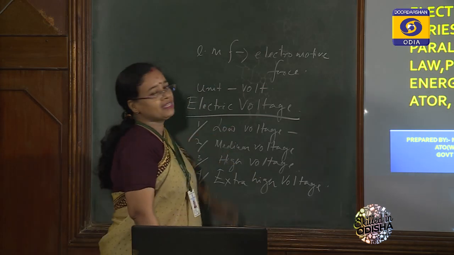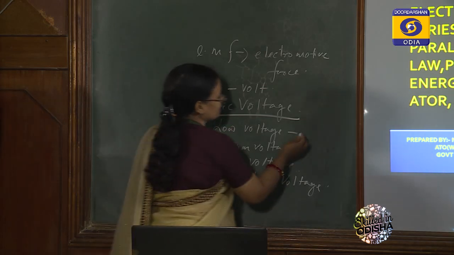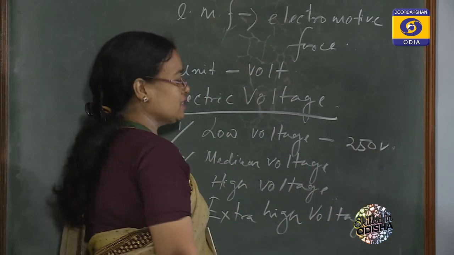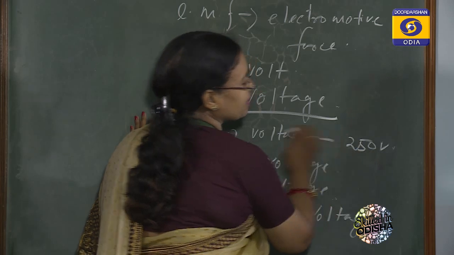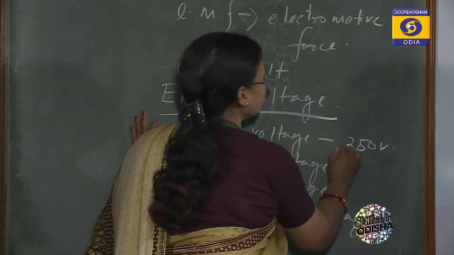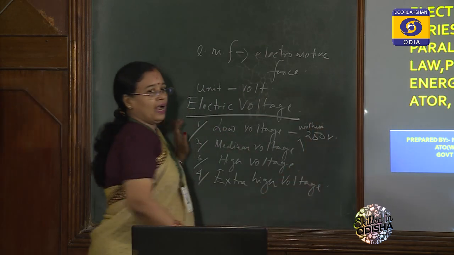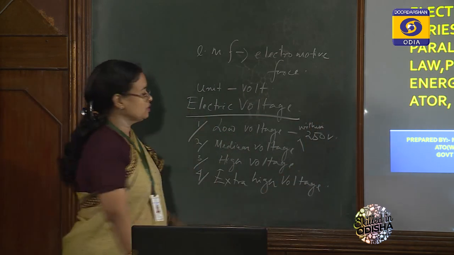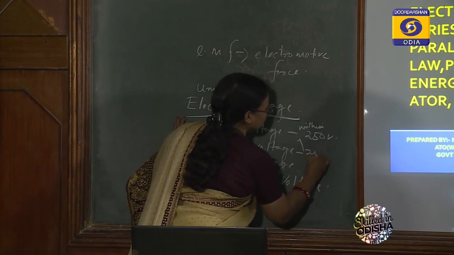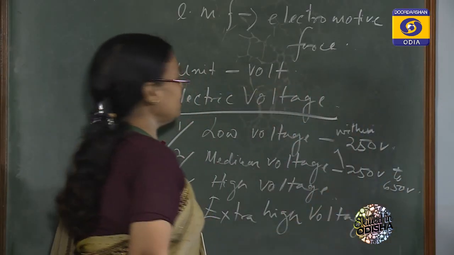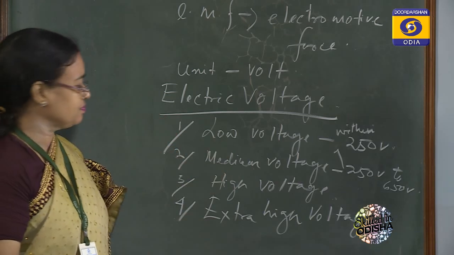Low voltage lies within 250 volt range, within our domestic application. Beyond 250, that is 250 volt to 650 volt, is denoted as medium voltage.